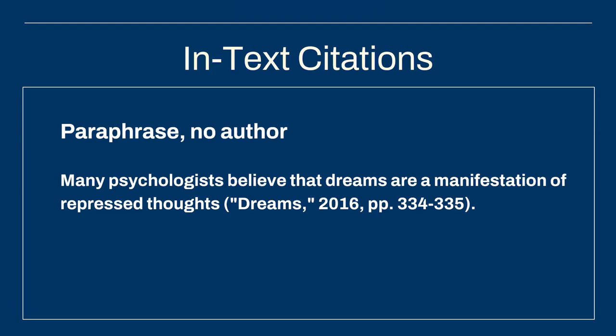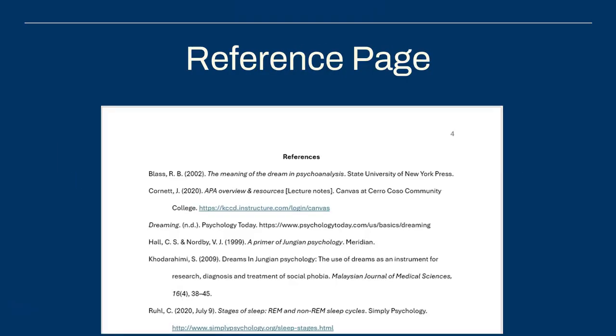Regardless of how much of a source you used, every in-text citation needs a matching full citation on the references page, and vice versa. Speaking of the references page, this is what it might look like. The references are listed on a separate page in alphabetical order by the author's last name or the first word of the title. Check out the library's APA guide for templates and step-by-step instructions on how to format it.